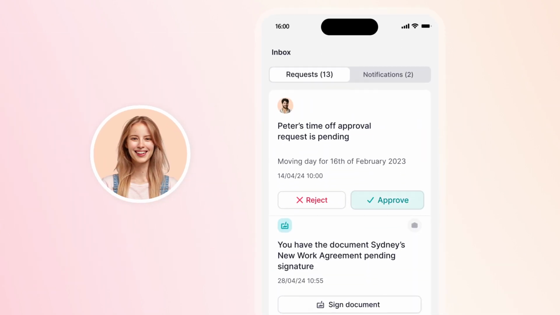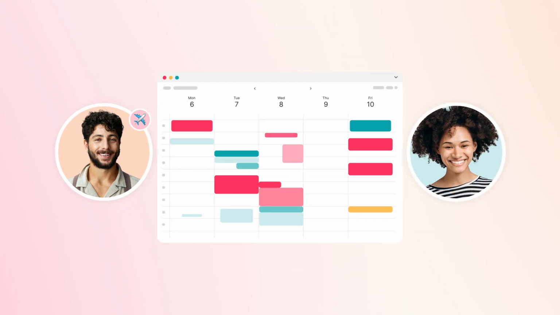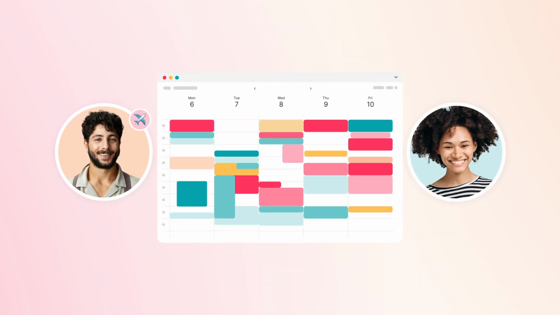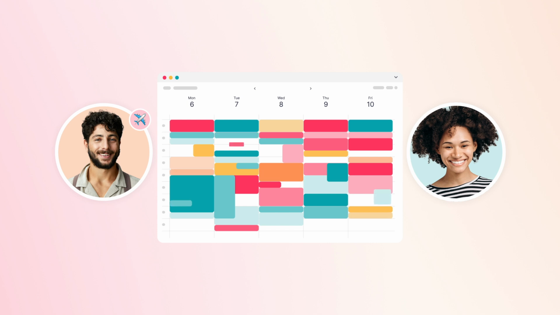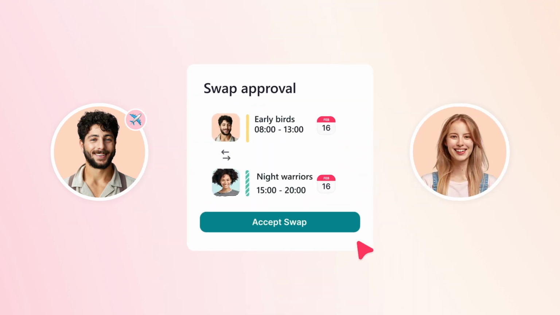single step. Peter's going away next week and wants to swap shifts with his colleague Maria. Usually this would end in scheduling chaos, but it's all sorted seamlessly with Factorial. He can request a shift swap via the mobile app for Anna to accept or reject.